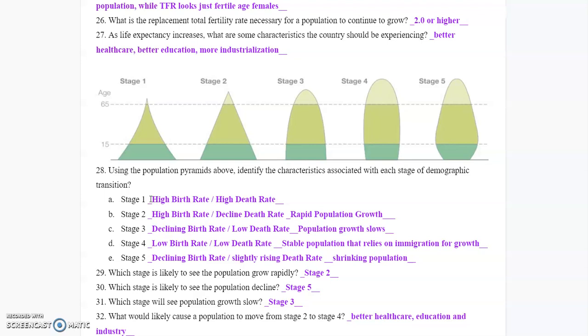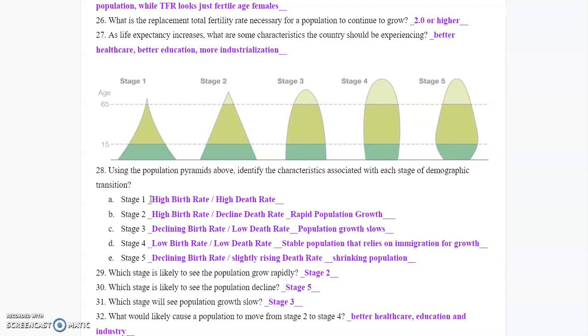27. As life expectancy increases, what are some characteristics that a country should be experiencing? Better health care. That's the first and foremost that you're going to see. You have to be able to take care of the people that are there, and that includes better health care. Better education comes with that. And the last one is more industrialization, where life gets easier with industrialization.